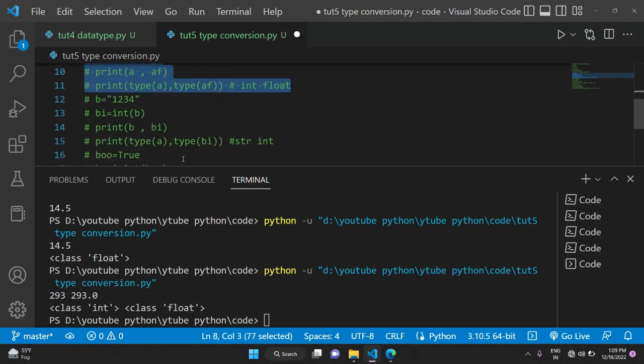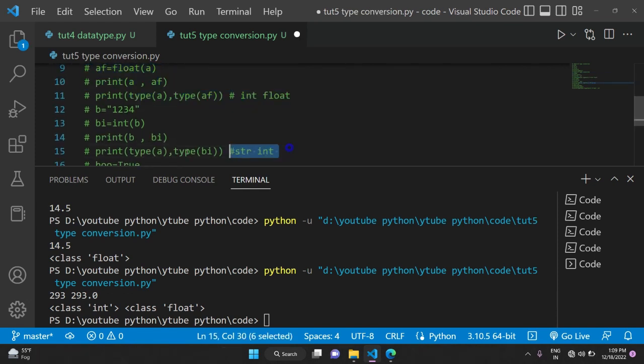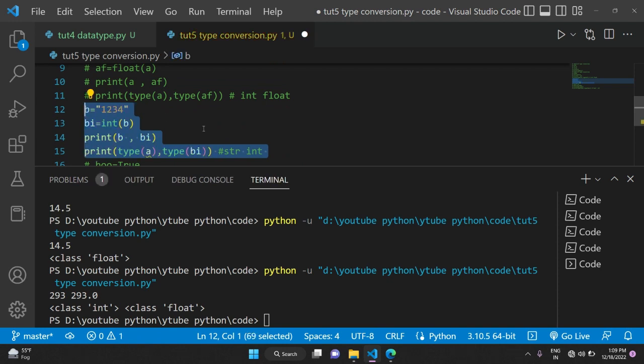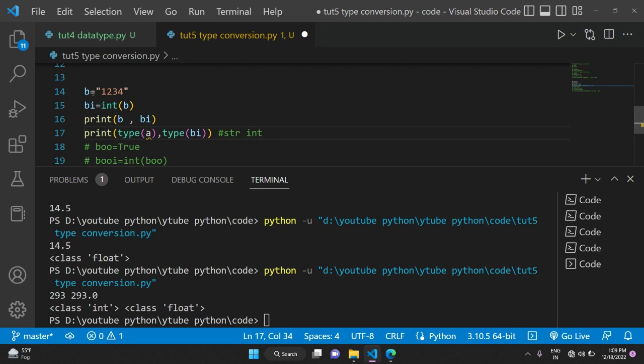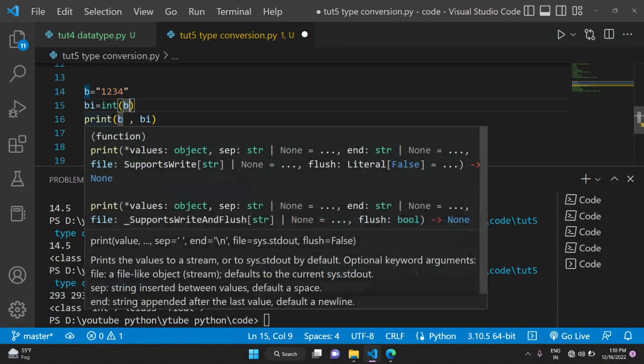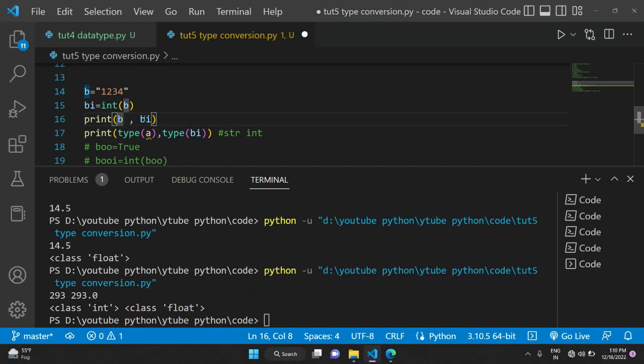When I comment this out and stop, then uncomment the next example. So this is my next example. Now you can see b is equal to the string 1234, and bi is equal to int of b, which takes the value of b and converts it into the integer type. Here we print b and bi, and bi is the integer value, but b is the string value.